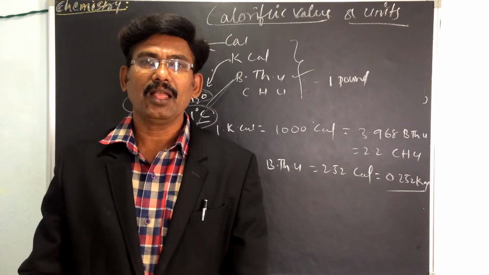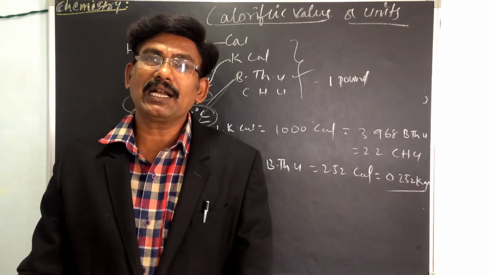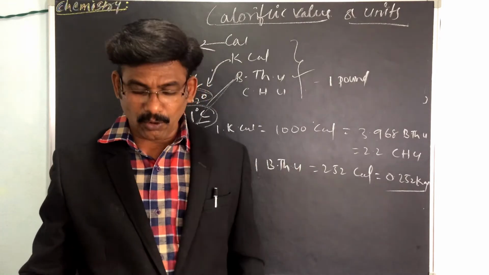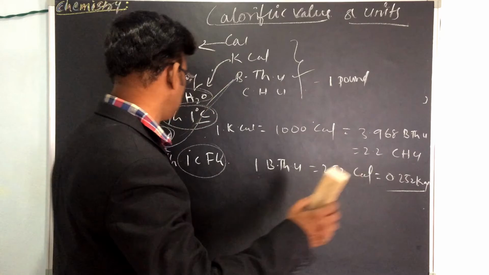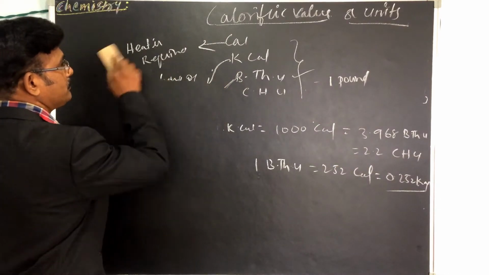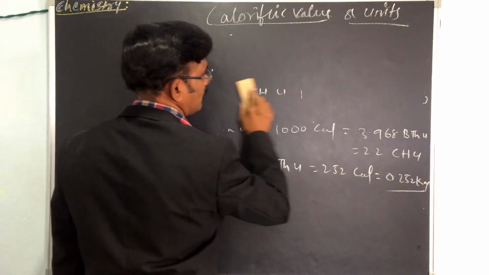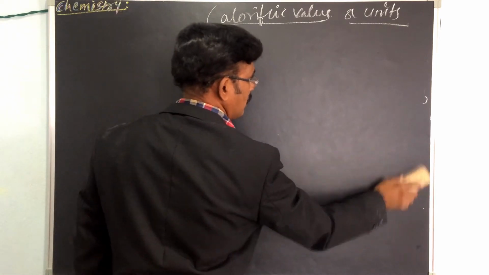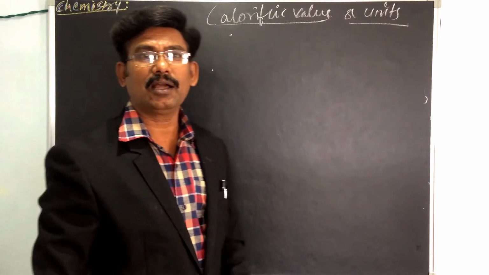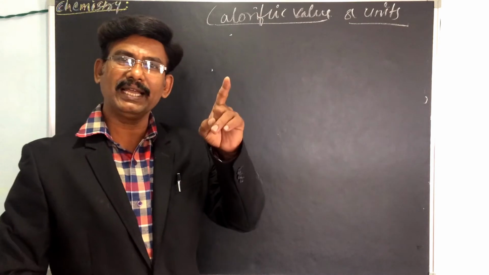Okay. So what are the conversions on the basis of kilocalorie? Just listen to the conversion on the basis of 1 kg.